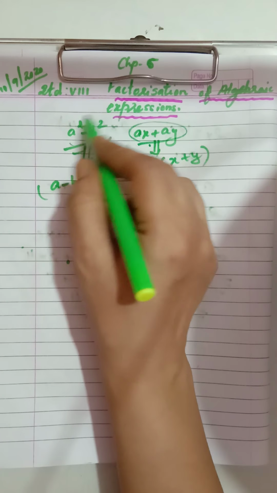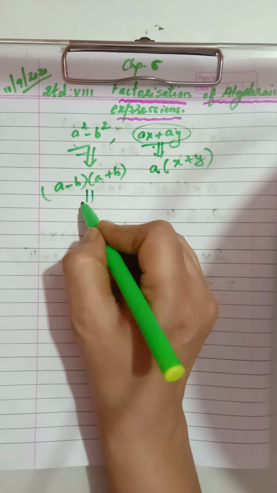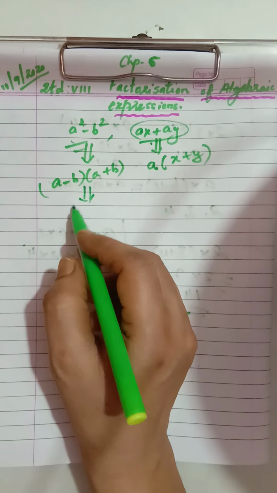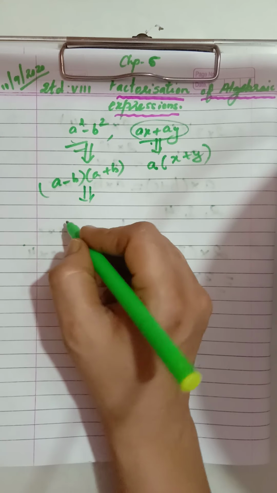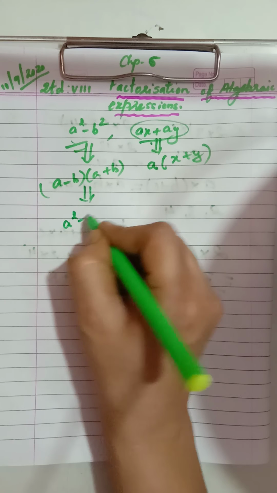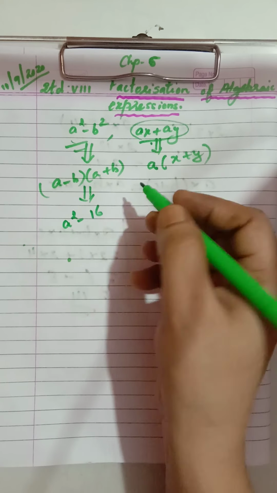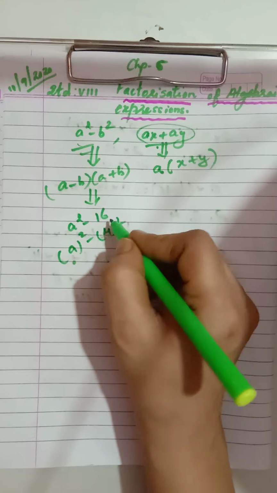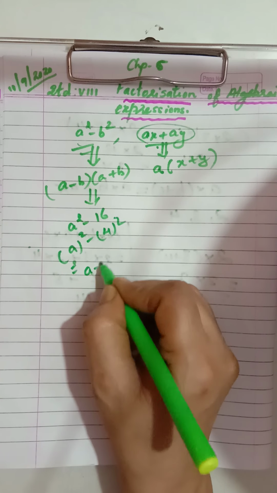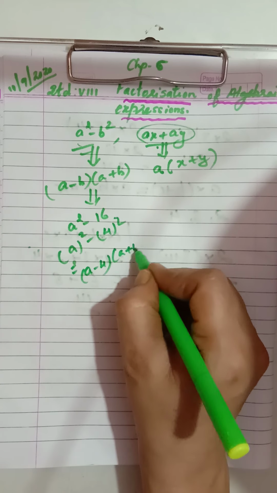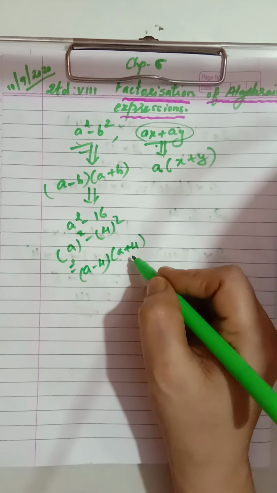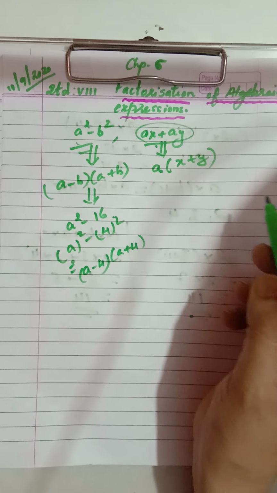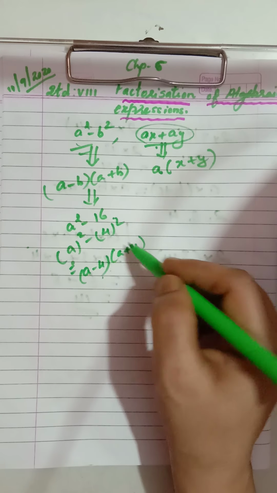Clear children? So now here I can give you an example of this. What example can we give here? Say for example, a square minus 16. So we know that a square means a the whole square, minus 4 square. So this can be written as a minus 4 and a plus 4. A minus 4 and a plus 4 are the factors of a square minus 16.